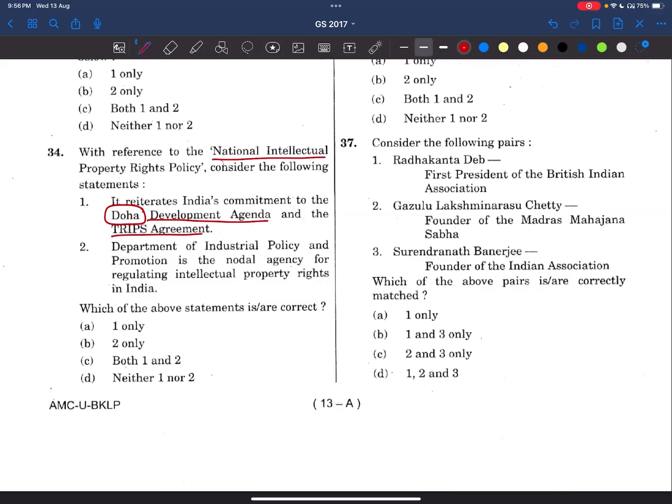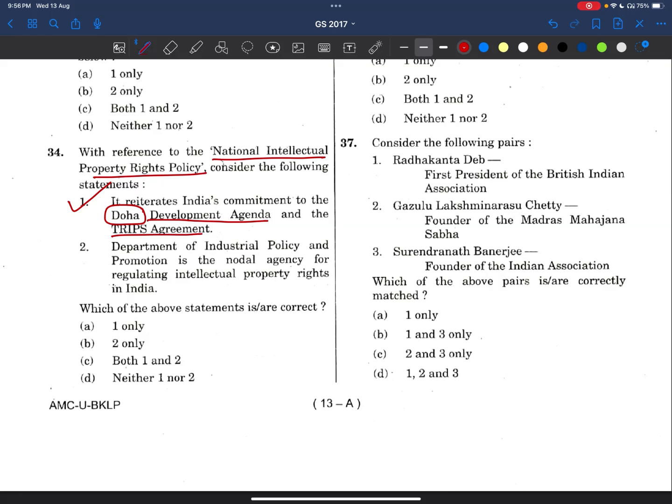The National Intellectual Property Rights Policy is mainly made for the commitments of the Doha Development Agenda and the TRIPS Agreement, in line with these two agreements. Now, the Department of Industrial Policy and Promotion is the nodal agency for regulating intellectual property rights in India.